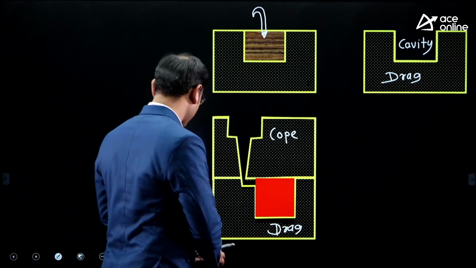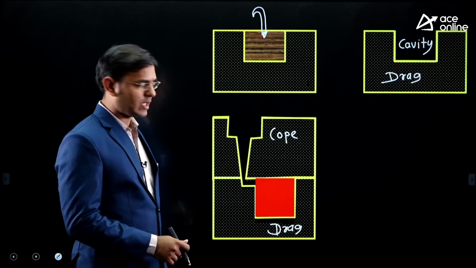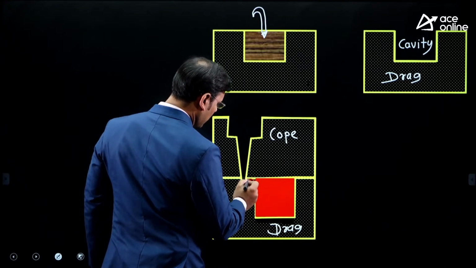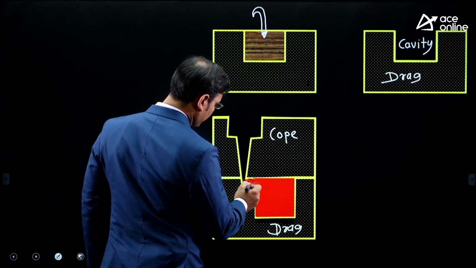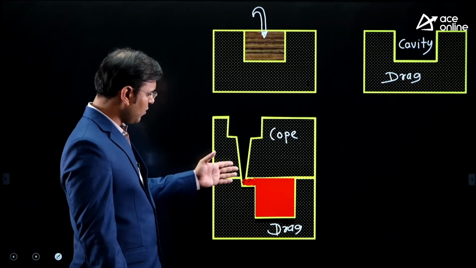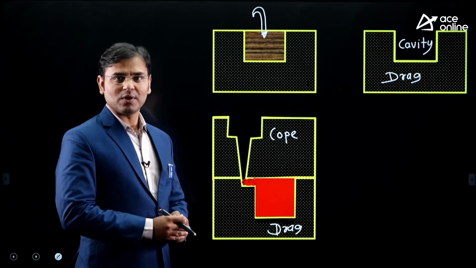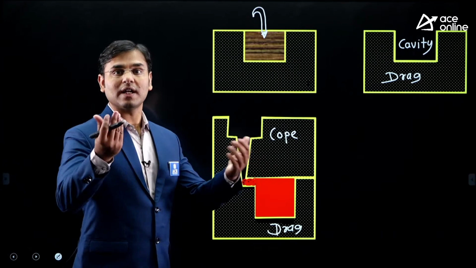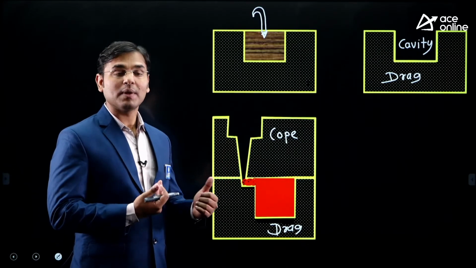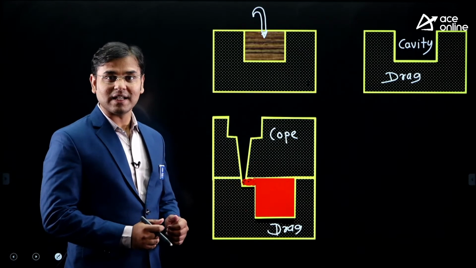Now it's time to pour the molten metal. You can see the red color molten metal is there. We can pour up to this level. We pour the molten metal into that. Now allow that molten metal to cool. How can we allow it to cool? Just wait for some time. Automatically the heat transfer will happen. How will the heat transfer happen?